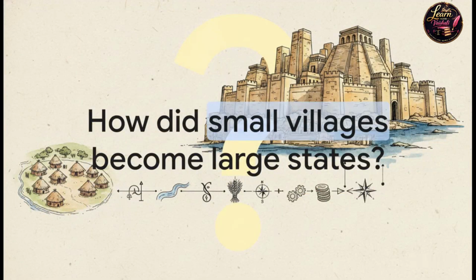Let's jump right in by asking the core puzzle from our source text. How exactly did these tiny, scattered, ancient settlements evolve into massive, powerful empires? I mean, it obviously didn't happen overnight, right? And it certainly wasn't an accident. It required a very specific chain of events. Basically, it took a perfect storm of geography, economics, and human ingenuity all coming together at exactly the right time.